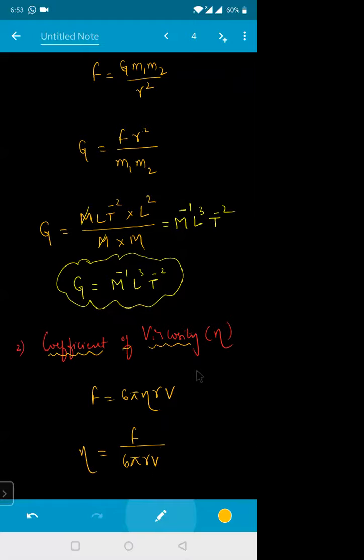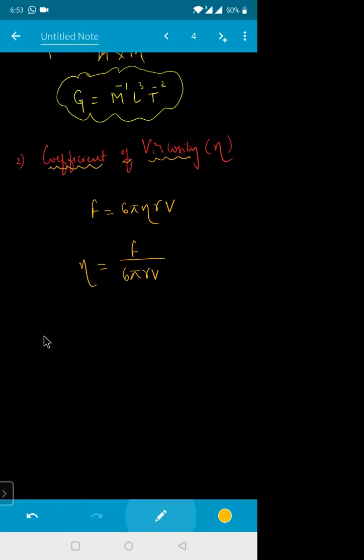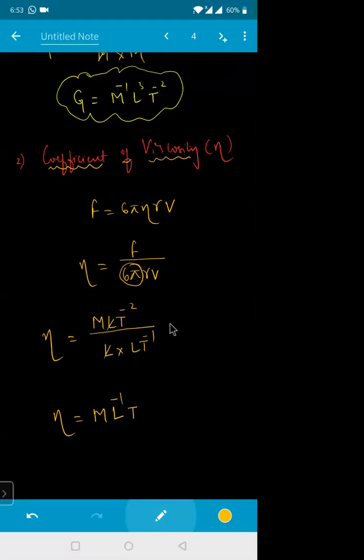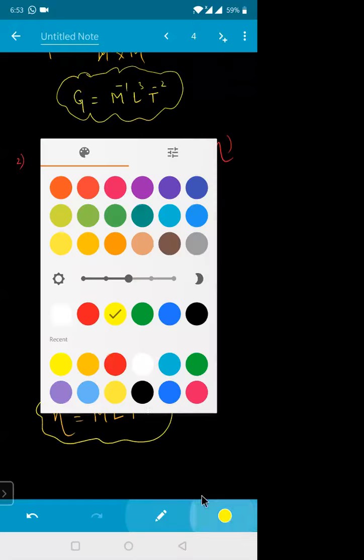Now calculate the dimensions of eta right now. Eta is equal to the dimension of force, M L T power minus 2, divided by, this constant we don't have any dimension for the constant. R is represented by length, velocity is represented by L T power minus 1. This L will get cancelled. So the dimension of eta will be equal to how much, beta? M, L will go up, L power minus 1, T power, this minus 1 will go up, this will become plus. So this will become T power minus 1. That is the dimension of your coefficient of viscosity. Got an idea how to write the dimension?